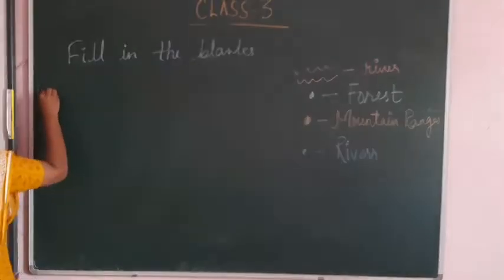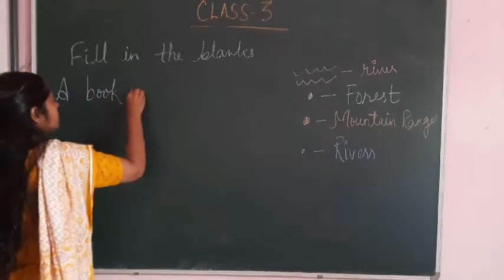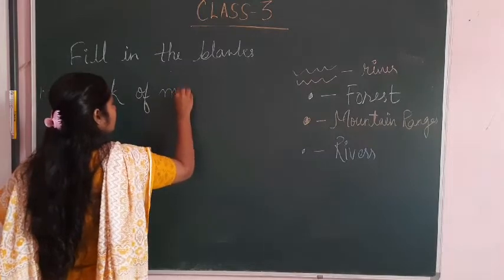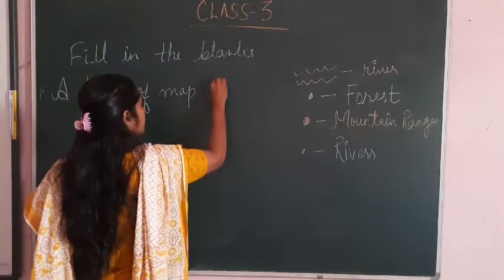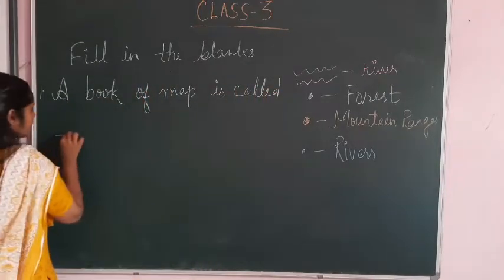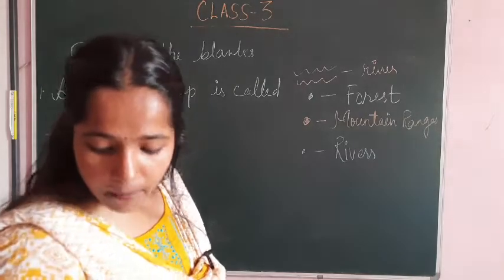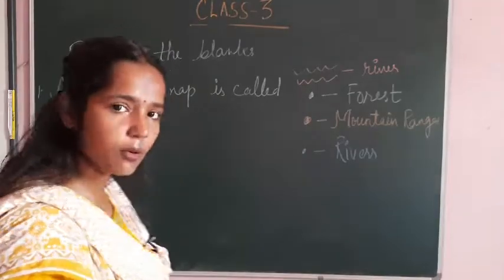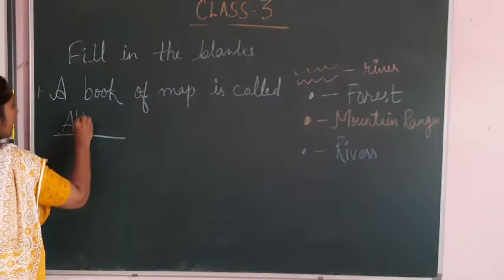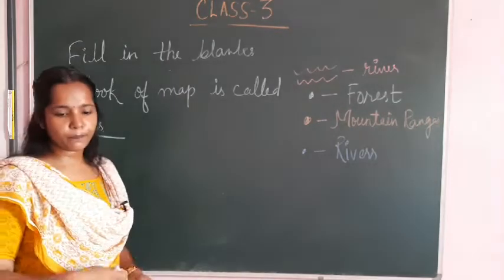Now question number 1, a book of maps is called dash. It's a blank, you have to fill it. Now what do we call a book of maps? We call it atlas, ATLAS. Right now I taught you.